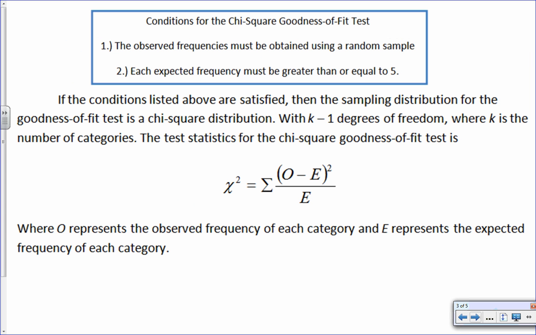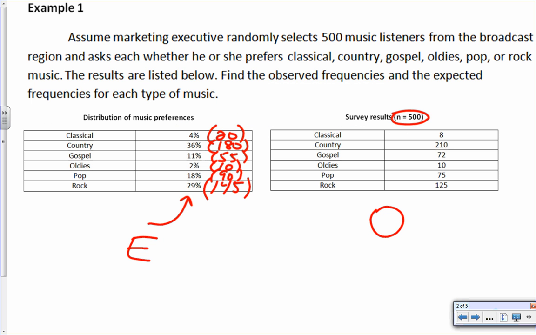And the next one says each expected frequency must be greater than or equal to 5. So each expected. What do you think about that? We're good. Why do you suppose they do that? Why do they make it like that? Any ideas? What are they trying to really control? Indirectly. They're actually trying to control sample size. If the sample is too small and you take 4% of it, you're not going to be above 5, are you? But if the sample's large, are you going to be good enough? Yeah, that's really what they're trying to control there, right?